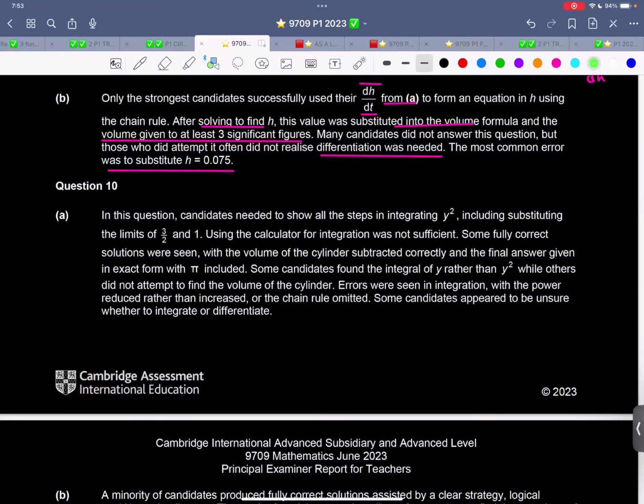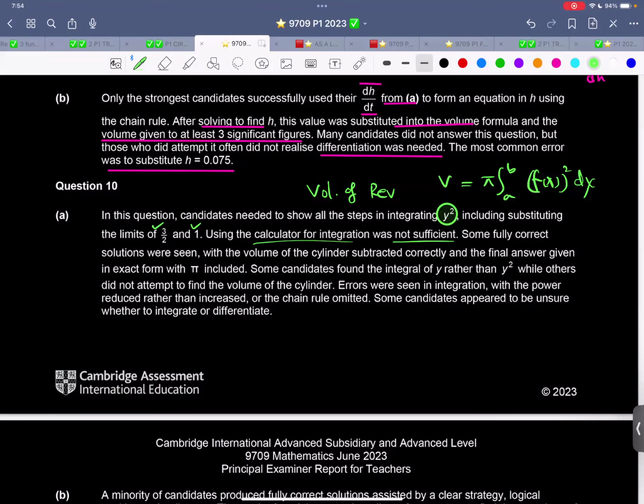Question 10. In this question, candidates need to show all the steps in integrating y squared. Why y squared? Because this is a question about volume of revolution. That means there is a pi, there are limits, there is a function in terms of x, the whole thing squared, dx, including substituting the limits 3 over 2 and 1.